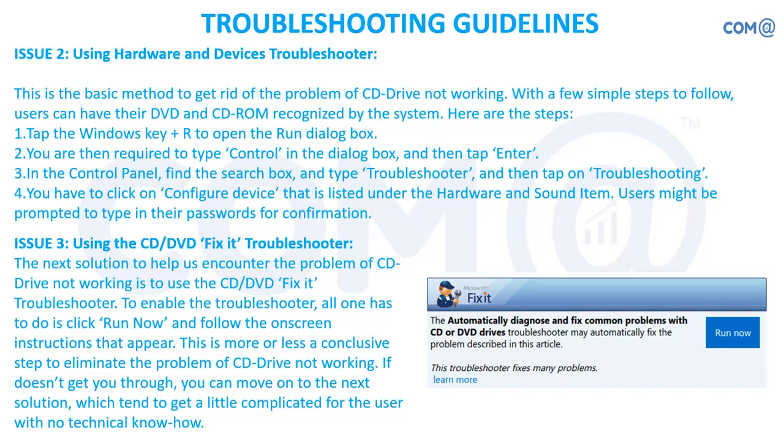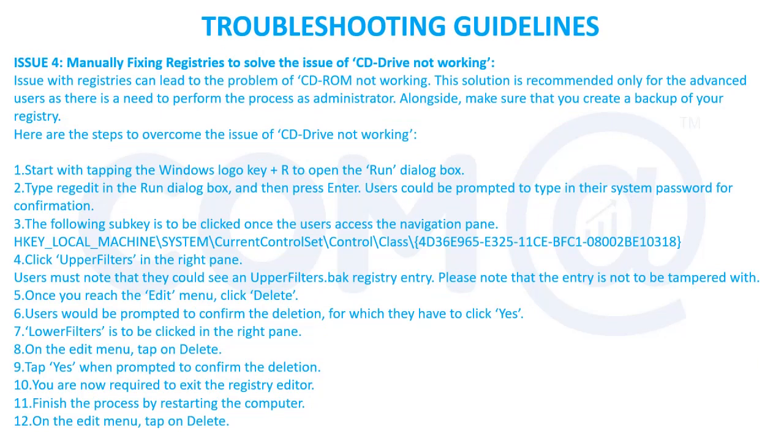Using the hardware and device troubleshooter. In the device manager, you can open the properties of the device, maybe for a sound card or any other device, open up the hardware option and click on the troubleshooter. It will start troubleshooting the particular hardware device to ensure it is working properly. Otherwise, you can use the third-party software Fixit troubleshooter to fix the problems in your CD DVD drives.